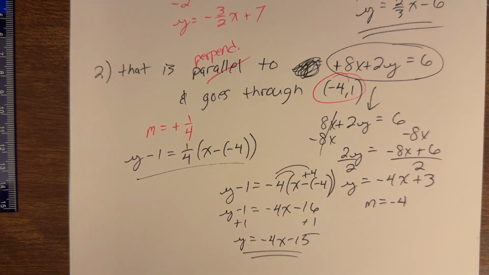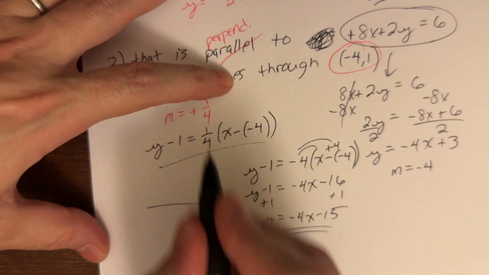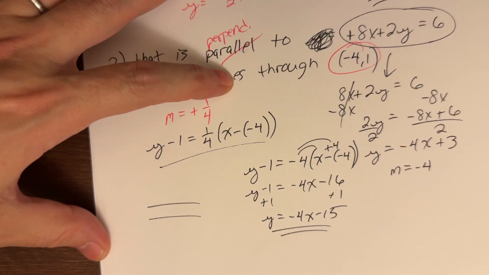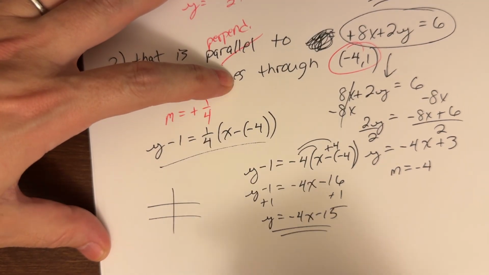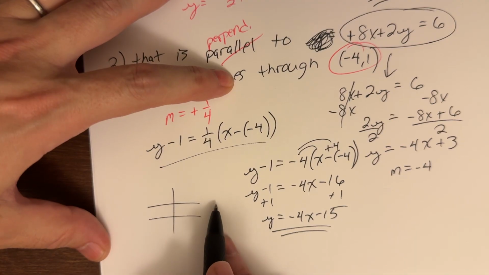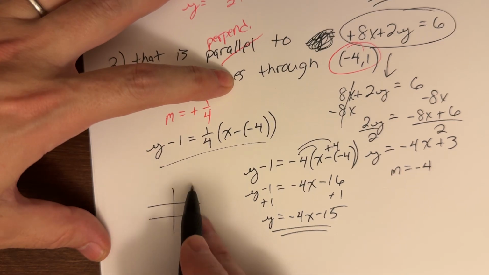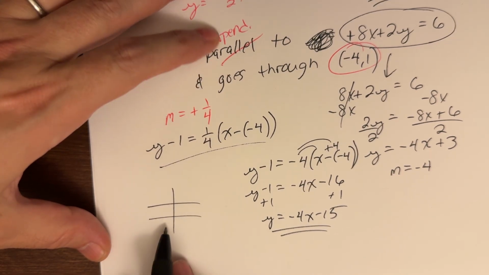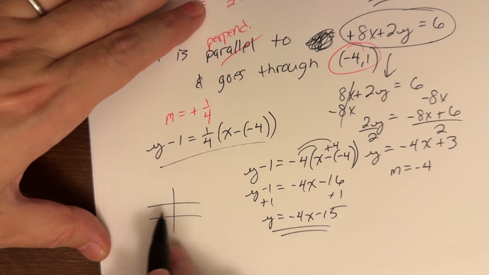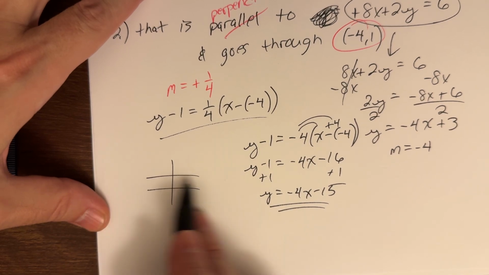Last thing just to say quickly, what about the special cases? Well, if we're looking at a horizontal line, any parallel line would also be horizontal. Any perpendicular would then be vertical. So again, it's just special cases. If you start with a horizontal, parallel, still horizontal. If you start with a vertical, parallel, still vertical. But if you have a perpendicular, you'll always flip-flop. A horizontal is perpendicular with a vertical, and vice versa.